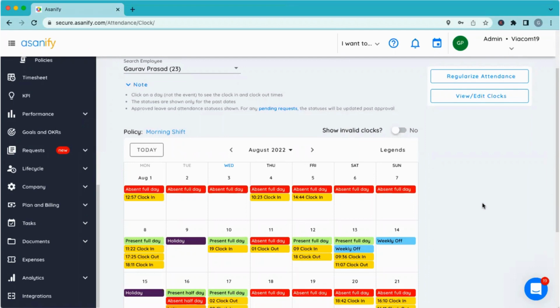And how we do it in case of Happy Nature or even Beamer Foods is you define the attendance policy as all 7 days working, because the restaurant is open all 7 days, or the food delivery business is open all 7 days. But in my leave policy, I assign one leave every week, which keeps getting reset every week. So the employee can choose whichever day he or she is not coming to mark that weekly off as a leave. The attendance policy will still say that your working days are all 7, but you can manage that with the leave assignment, which gets accrued to the employees. Is that clear, or is that getting a little confusing now?